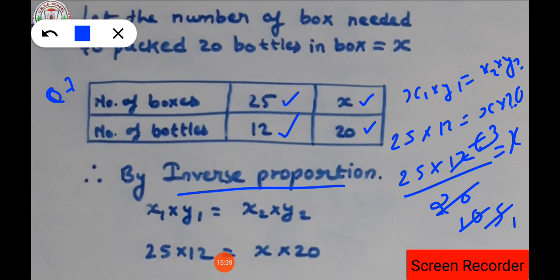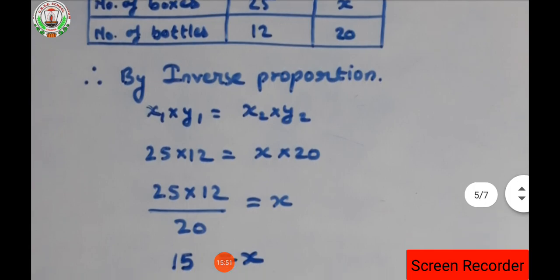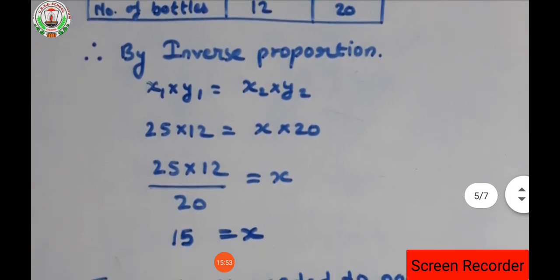So 5 ones are 5, and 5 fives are 25. So what is the number left out here? 5 into 3 is equal to x. So 5 into 3 is how much? 5 threes are 15. 15 is the required answer for question number 7.